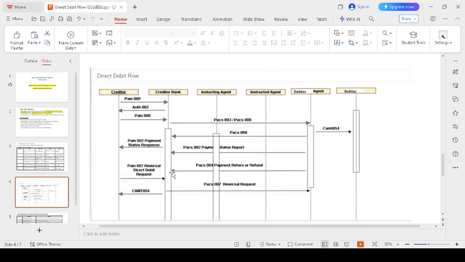After that, the reversal request is verified by the creditor bank. They send the request to the creditor. The creditor verifies the request. In case they agree to the reversal or return, fine; otherwise they won't agree, based on the conditions. After what will happen? If they agree to the reversal request, they generate the PAX 007 reversal request and the creditor bill amount is either reversed or returned. The debtor should see the information and make the payment. That is the one flow.